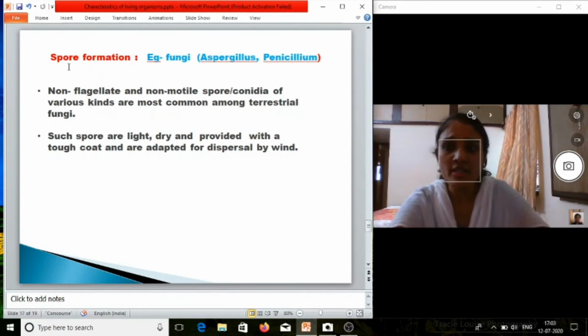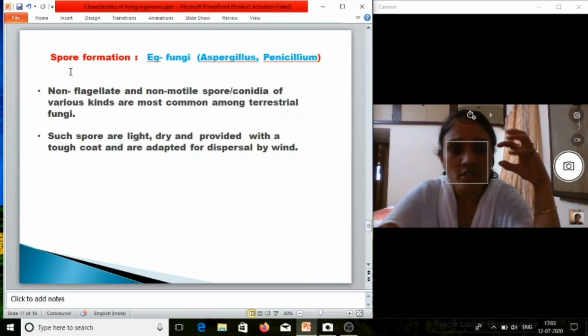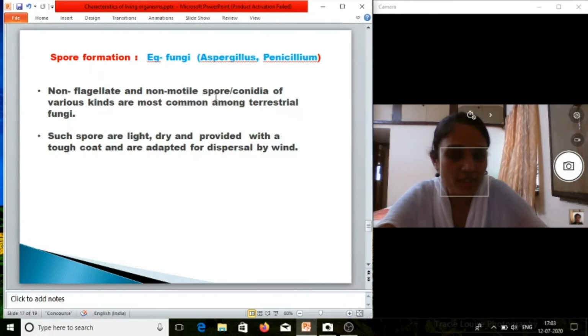Now we will see the spore formation. Examples are fungi, the names are Aspergillus and Penicillium. Here the spores are formed, and these spores are non-flagellate and non-motile spores. They are known as conidia.